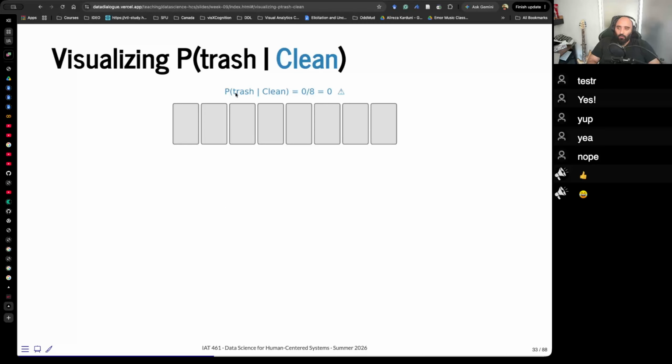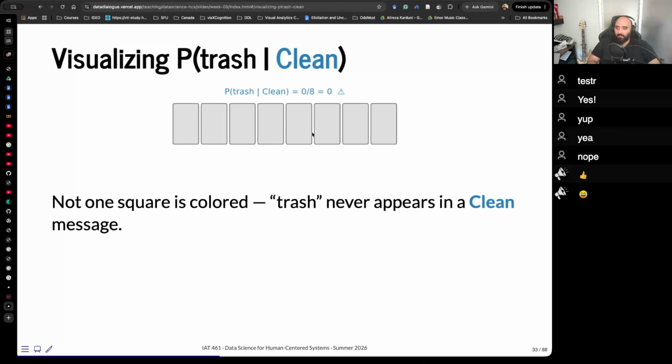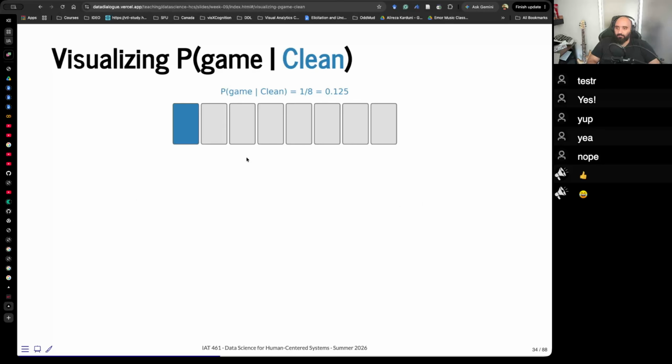There's no trash word in clean in our data set, right? So we need to take note of that, because the probability is 0. Not one square is colored. Trash never appears in a clean message. Probability of game given clean, 1 divided by 8.